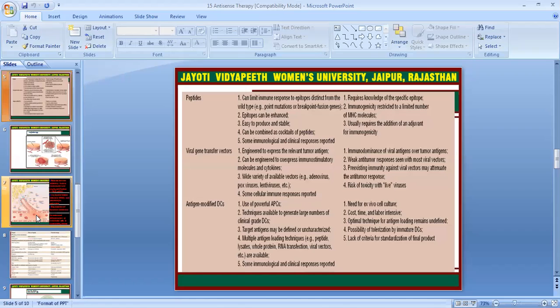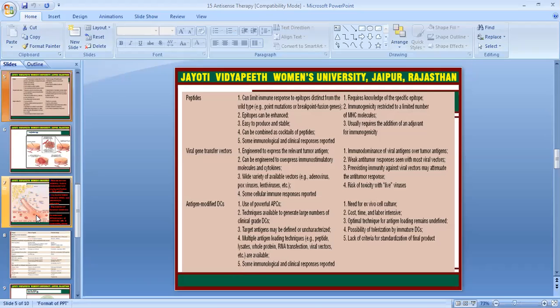About antigen-modified DCs, they use powerful APCs, and techniques are available to generate large numbers of clinical grade cells. Target antigens may be defined or characterized, with multiple antigen loads using techniques like protein, RNA transfection and viral vectors.